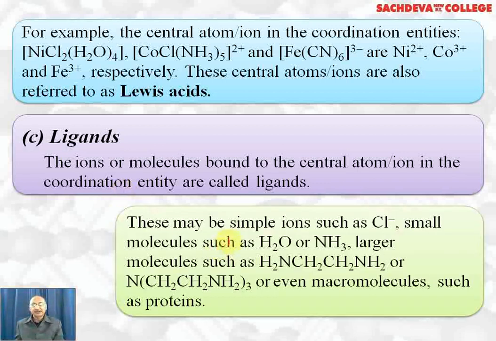These ligands may be simple ions like chloride ions or small molecules like water. In water, oxygen has two lone pairs of electrons, so it can act as a ligand. In ammonia, nitrogen has a lone pair, so it can act as a ligand. A larger molecule like ethane-1,2-diamine, denoted by en, is also a ligand. And this is triethylenetetraamine, which is a tetradentate ligand because it has 4 donor atoms. Or even macromolecules such as proteins, which have nitrogen with a lone pair of electrons, can also act as ligands.